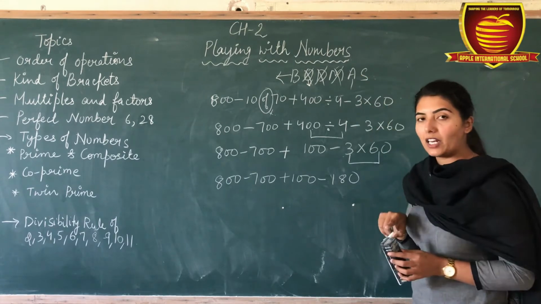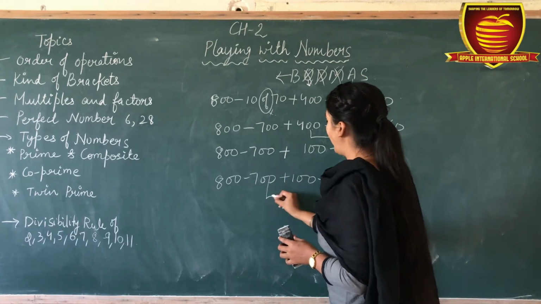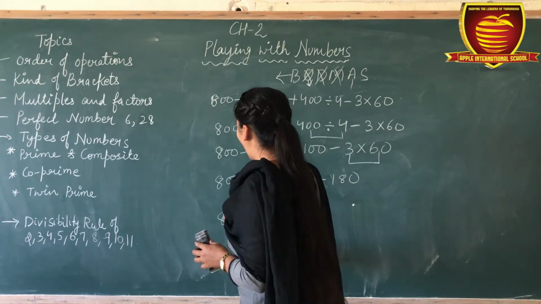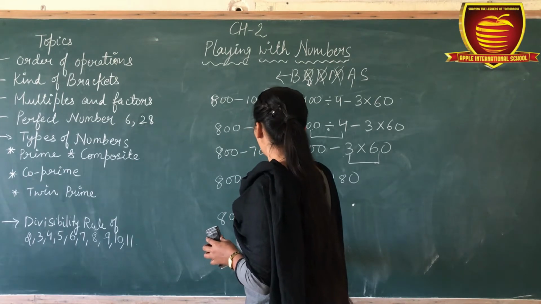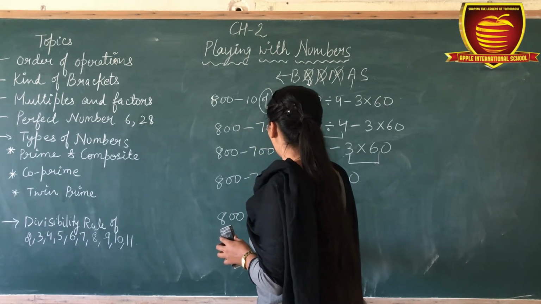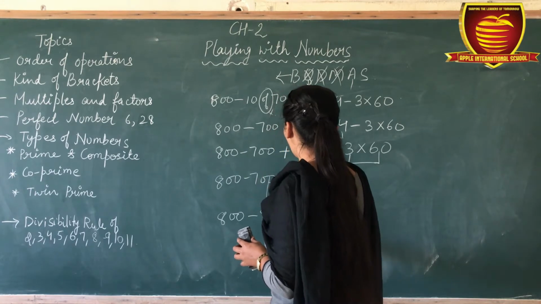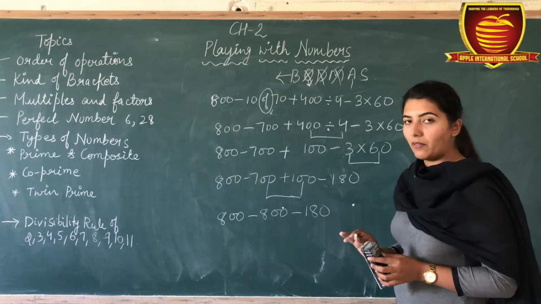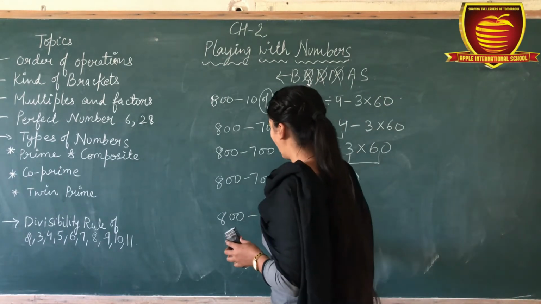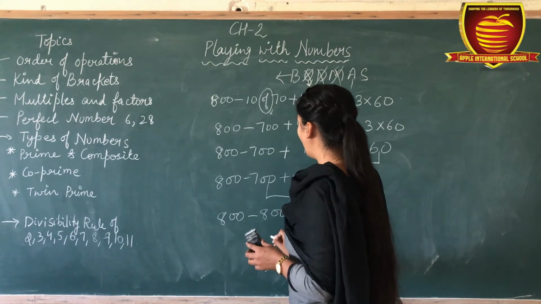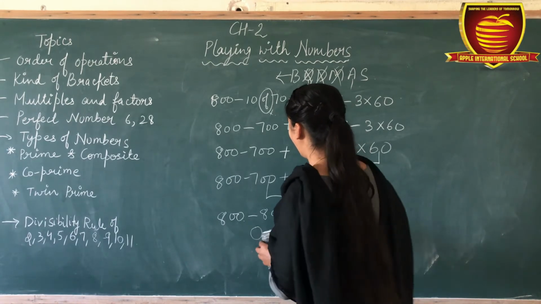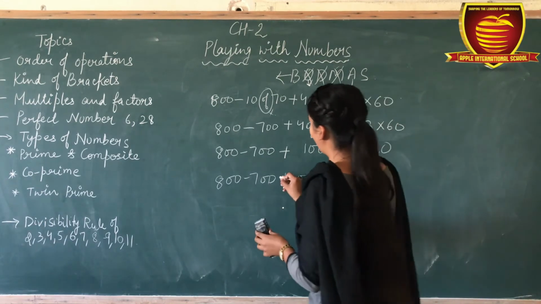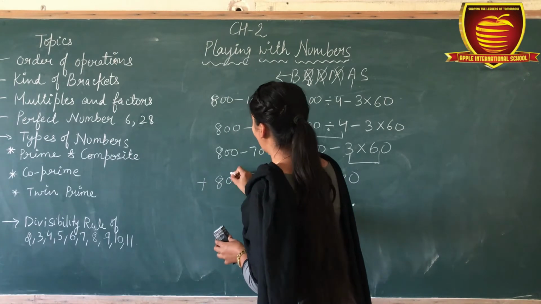Now the next term is addition. So for addition, we have to add these terms. Sorry, there is one mistake, because here there is one plus sign and one minus sign.